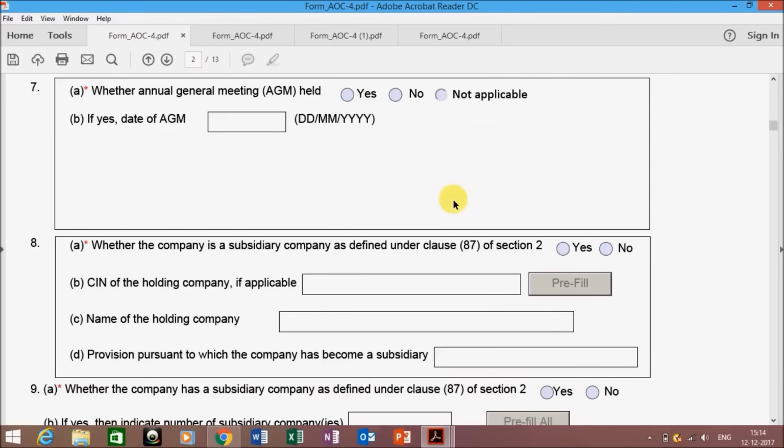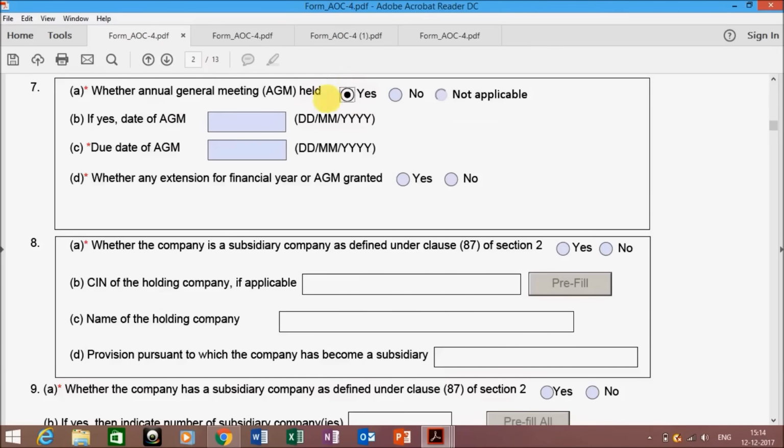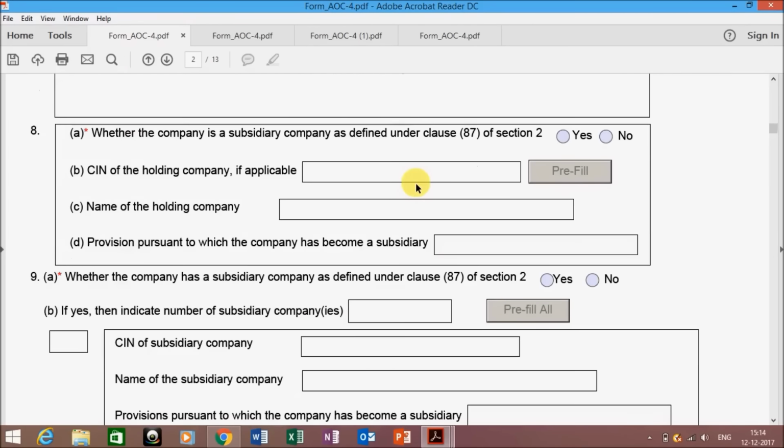The next point is whether your AGM has been held or not. If your AGM has been held, click on yes and enter the date of AGM and the due date of the AGM. If you have filed for any extension, then enter the same over here. Next point is whether the company is a subsidiary company as defined under clause 87 of section 2.